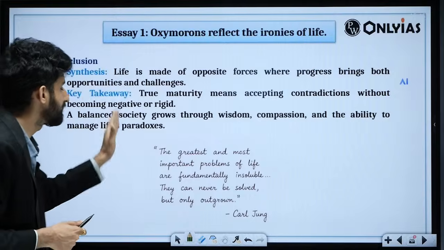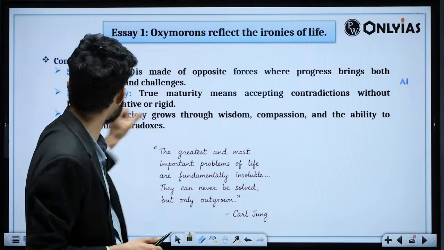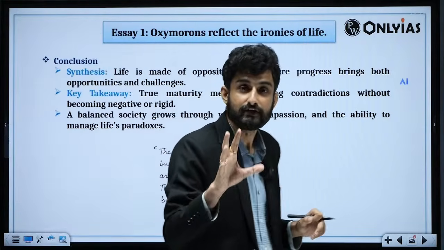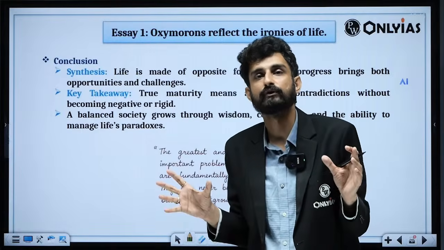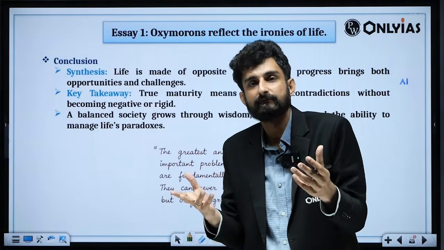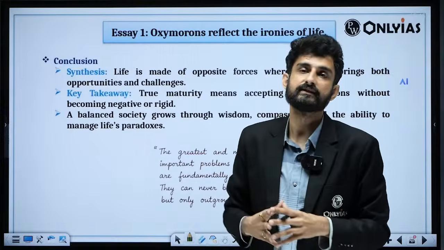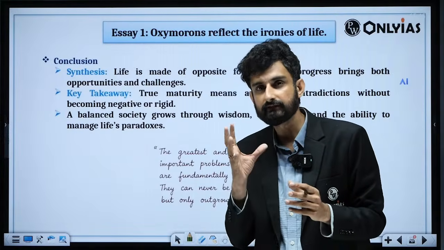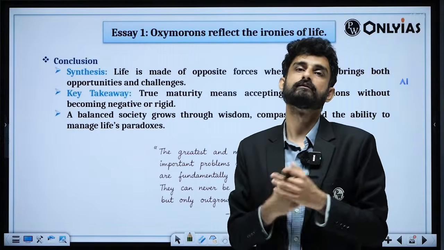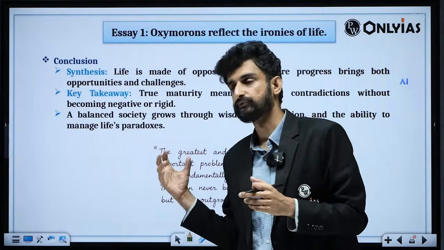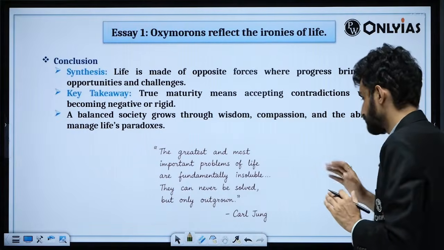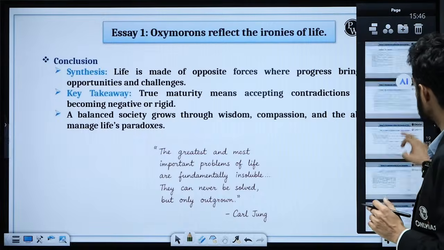A balanced society grows through wisdom, compassion, and the ability to manage life's paradoxes. So life is all about paradoxes. We have to manage them, and the one who manages them better is the one who sees success. The country which manages its paradoxes will be the one to come out of the issues it is facing very fast. So this was the first essay that we have.